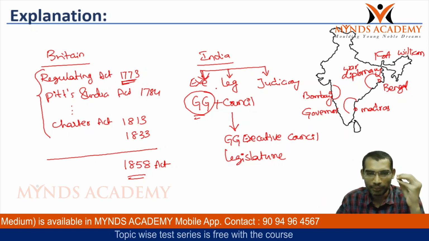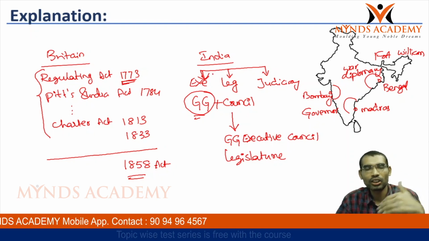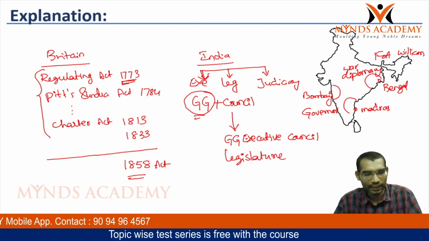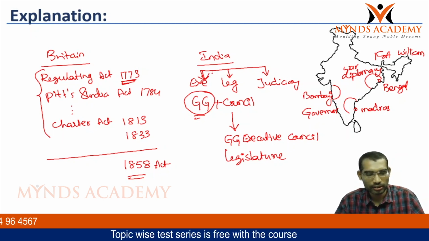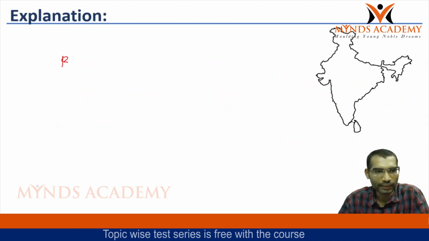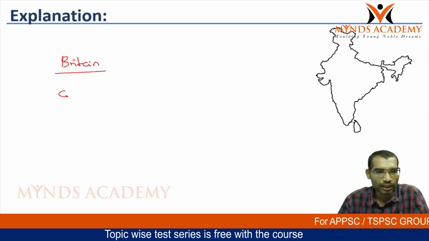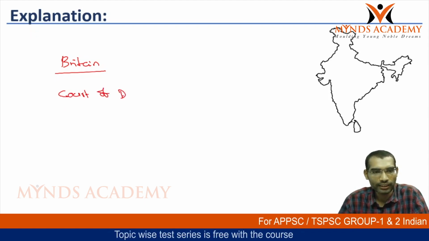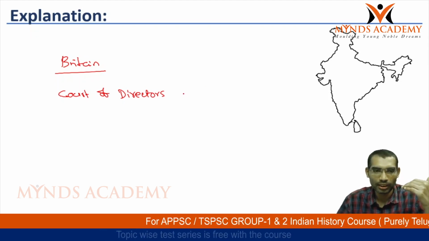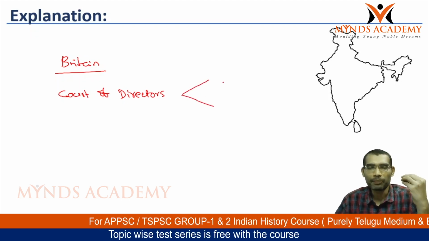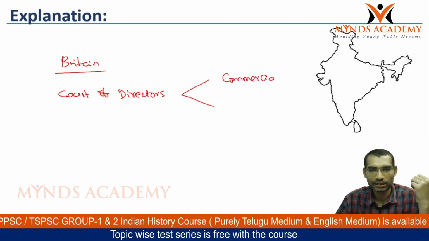Whereas the reports and the administrative orders, they used to send from India to London. In London, they were having a different kind of setup. Here in Britain, mainly the court of directors were there, because these court of directors were the people who were maintaining the commercial aspects of the company.